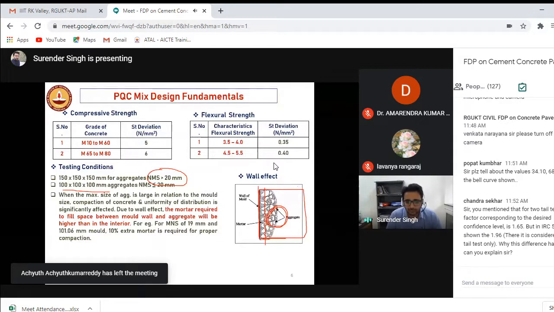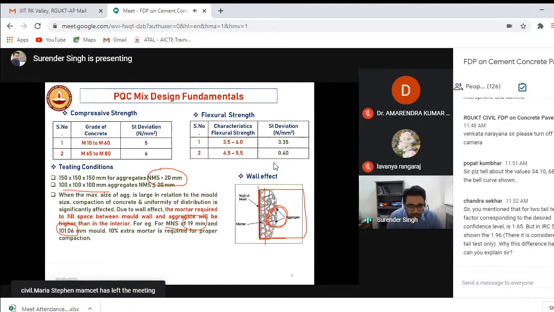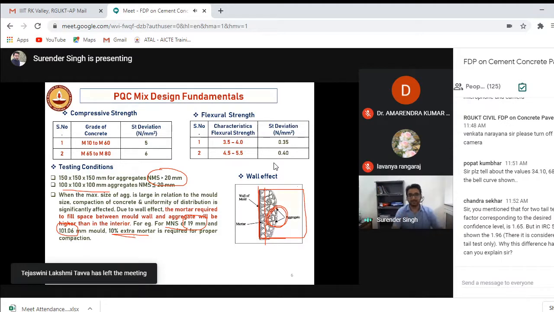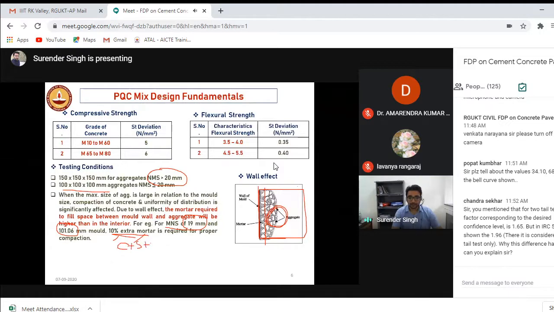So we did the test, and what we found is that for a nominal maximum size of 19 mm, if I use a cubical specimen of 101.06 mm, 10% extra mortar was required to properly compact the specimens. You know what mortar is: cement plus sand plus water. That means more cement is required, so it will not be economical, right? You cannot say that I did testing on this mm of aggregate. Now at the field, you are making a payment, then you have to get this strength with this cement content, because you are utilizing more cement content here. This will be a mismatch.